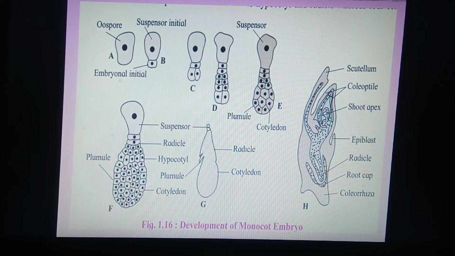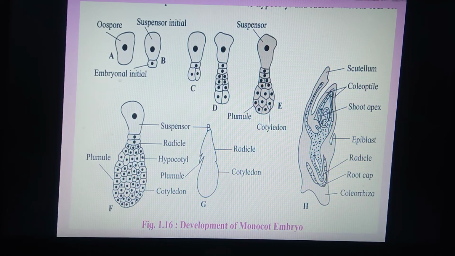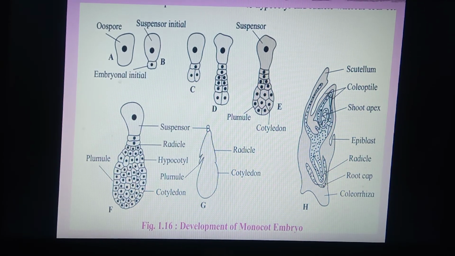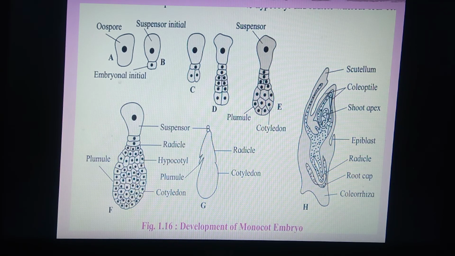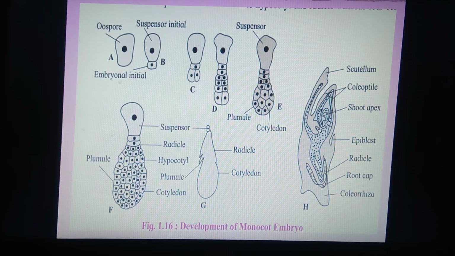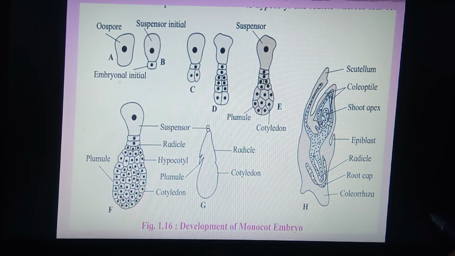It shows similarity till the octant stage, but afterwards, instead of the formation of two cotyledons, only a single cotyledon is formed, and the area of the scutellum is separate, which contains a radicle and a plumule. The radicle is covered by the coleorhiza and the plumule by the coleoptile. That's all for the development of the monocot embryo.